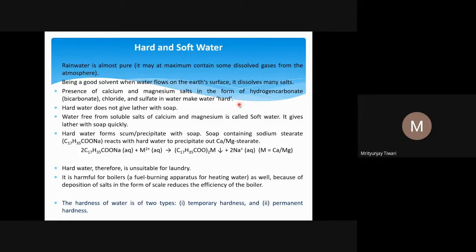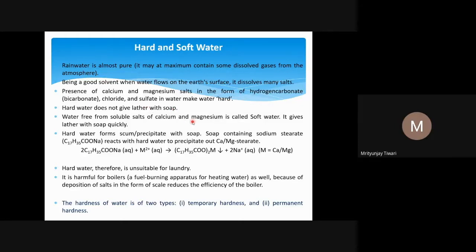What it means is, suppose water is passing through a surface and magnesium chloride is there on the surface, so that magnesium chloride will dissolve in the water. Not only magnesium chloride, even magnesium sulfate, calcium chloride, calcium sulfate, magnesium carbonate, calcium bicarbonate or magnesium bicarbonate can also be dissolved, go into the water, and so these things will make water hard.